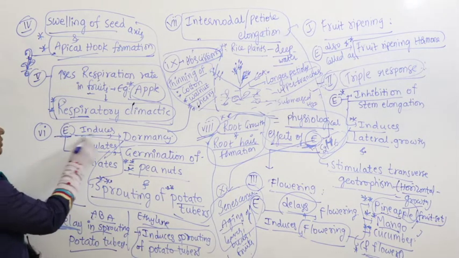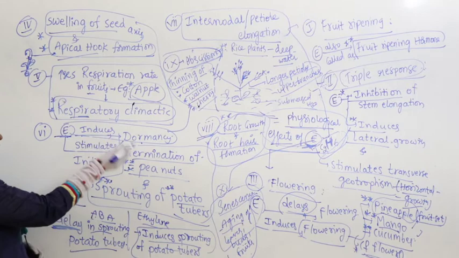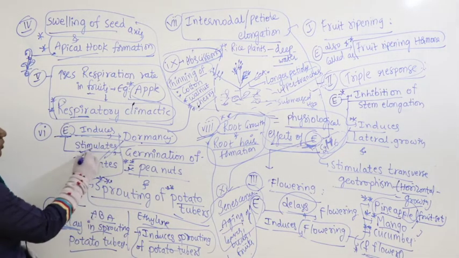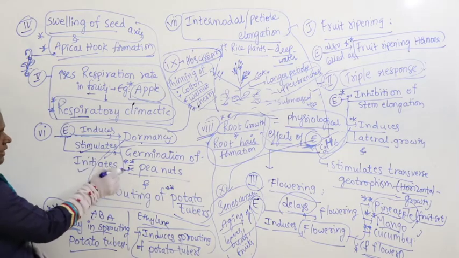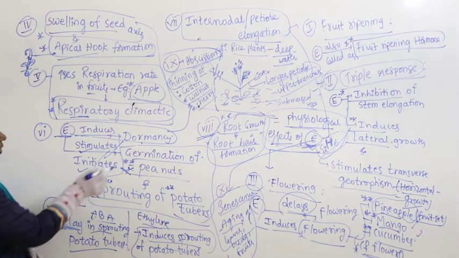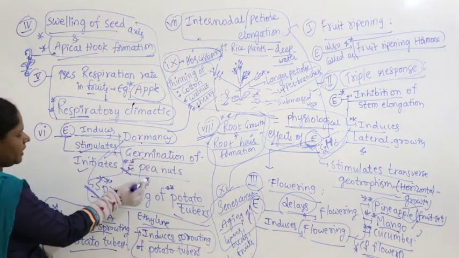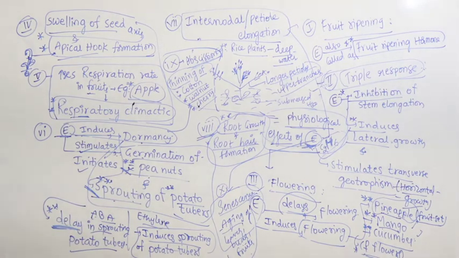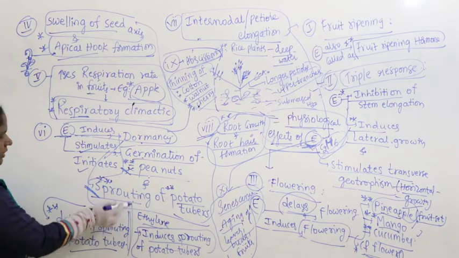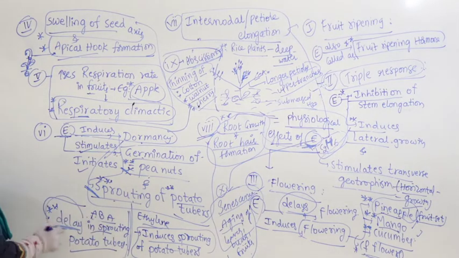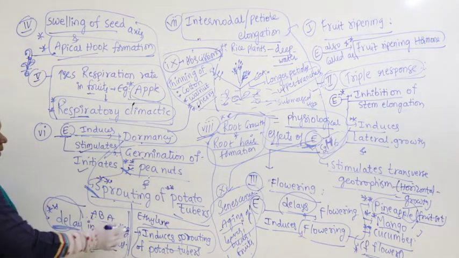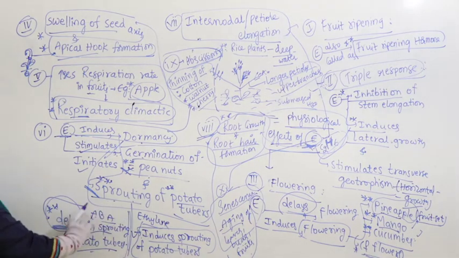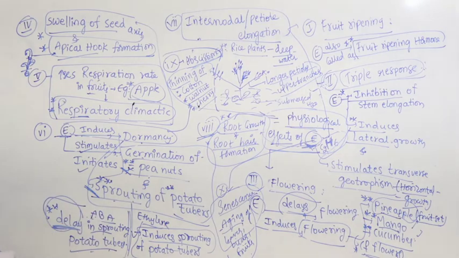And ethylene induces dormancy. Inducing dormancy is the general condition, but in exceptional, very rare cases it stimulates initiation. You have to remember what they are: germination of peanuts and sprouting of potato tubers. Here you can make the difference: abscisic acid causes delay in sprouting of potato tubers, but ethylene makes the sprouting of potato tubers. So the difference is between abscisic acid and ethylene.